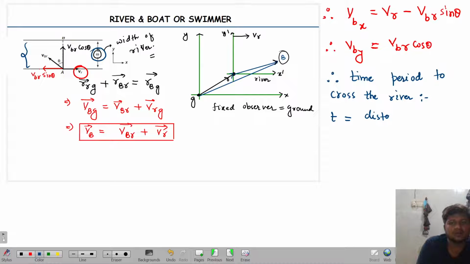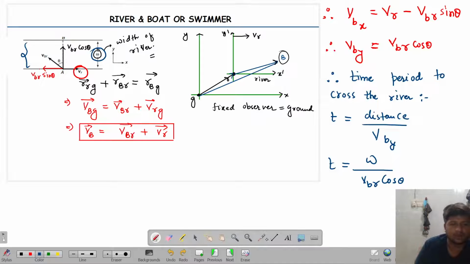Distance by velocity. Distance by velocity of the boat along which direction? Along the direction of y. So this is going to be how much? Distance is w divided by velocity of boat along y, which is velocity of boat with respect to river into cos theta. So this is the time period required to cross the river. Got it or not? Are you able to get me or not?